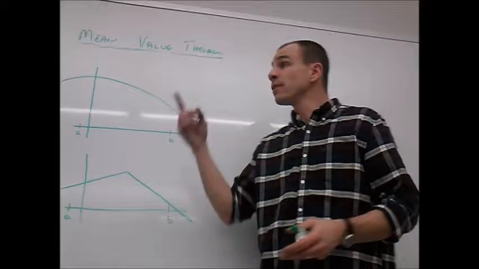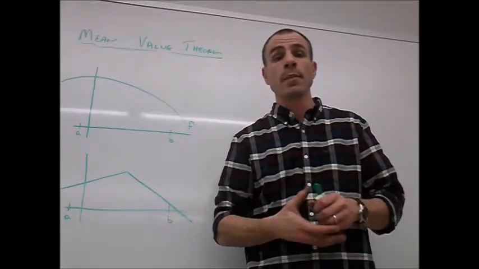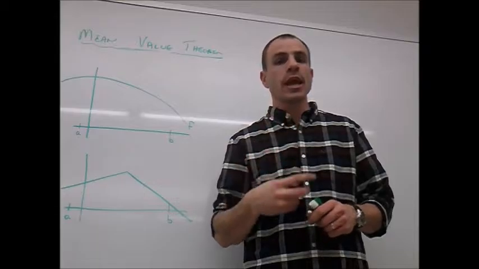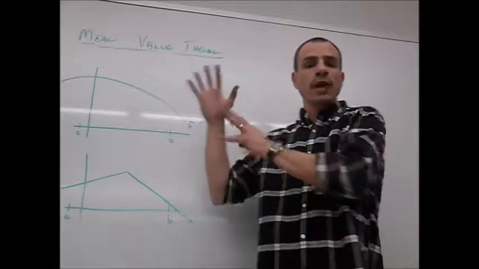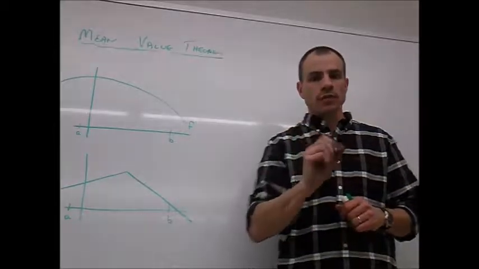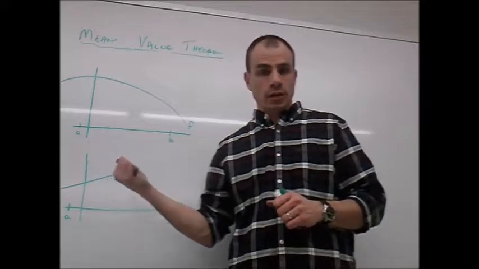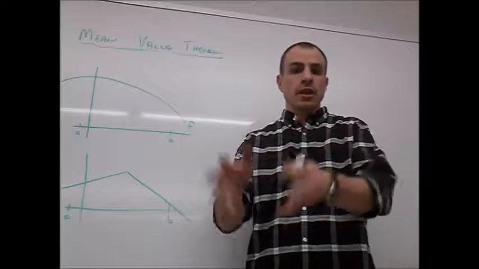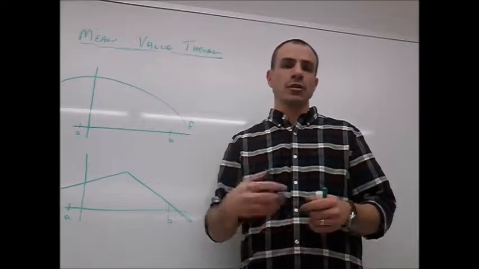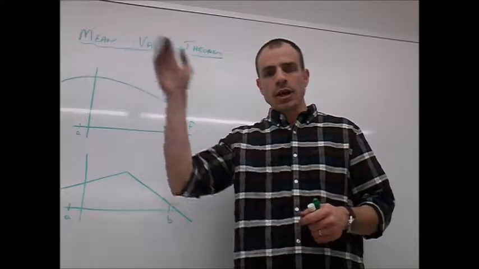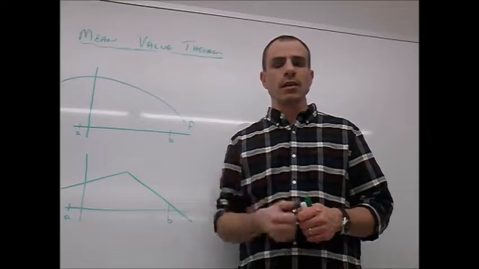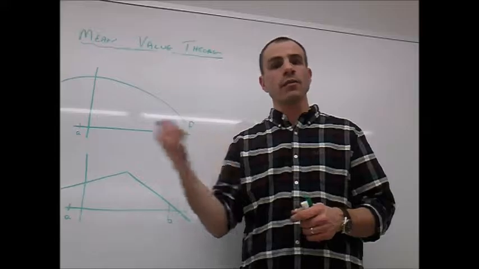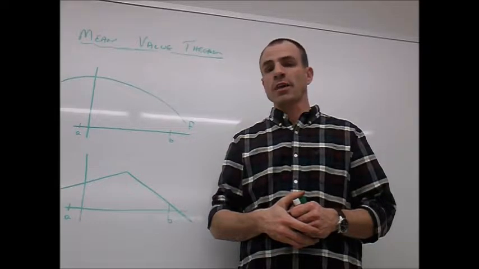But the hypothesis for the mean value theorem, again, you have it on your paper, actually has two parts to it. And that second part is very important. Okay, but before we actually get into this, let me ask you this question to think about. We're going to take another trip to Route 24, starting in West Bridgewater High School's parking lot. You get in your car, you drive down Route 106, get onto Route 24, and then up to the top and onto the Route 128 over to the South Shore Plaza in Braintree.